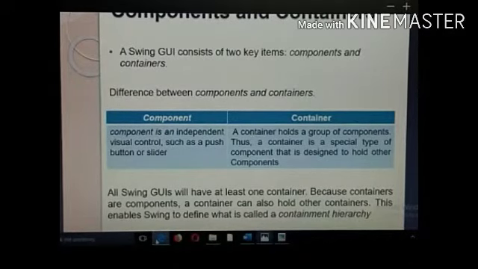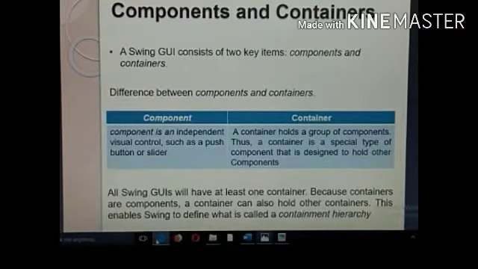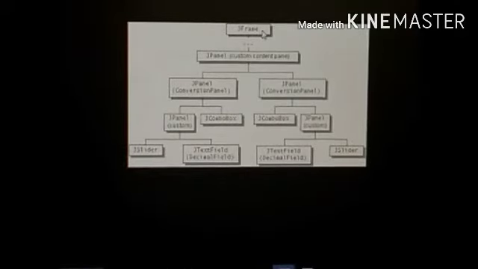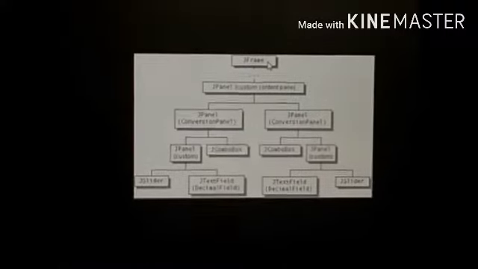Because containers are components, a container can hold more than one component, and also it can hold other containers. This enables Swing to define what is called containment hierarchy. This is an example of containment hierarchy.